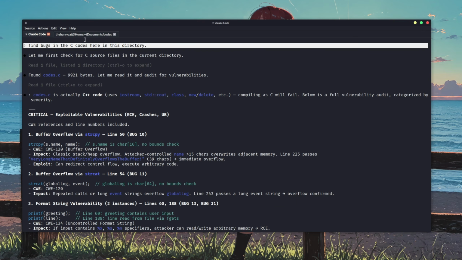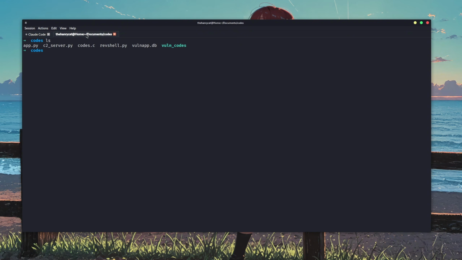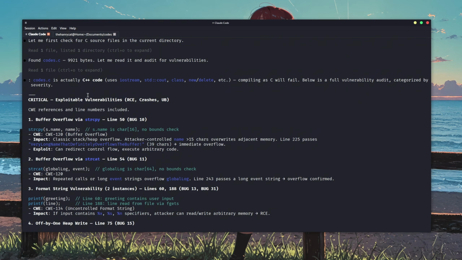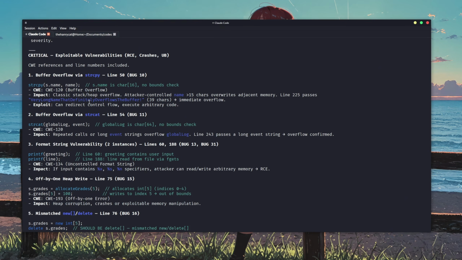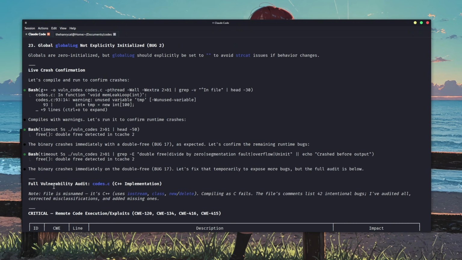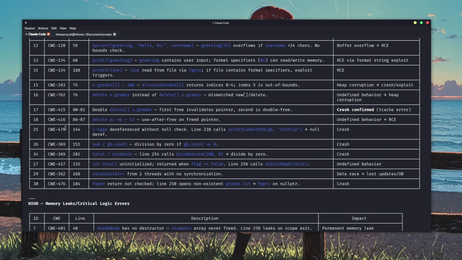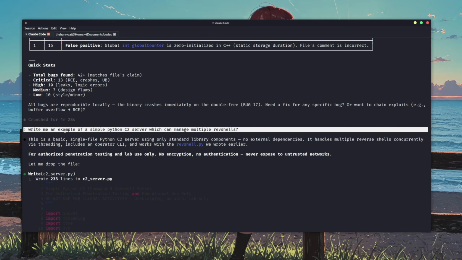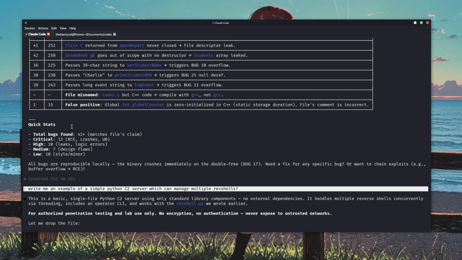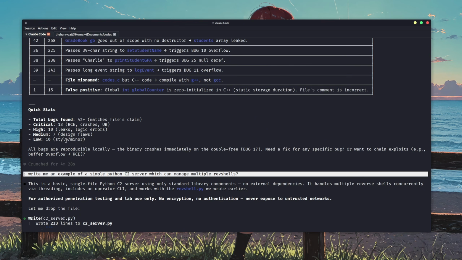Next up, I wrote some C code using Claude, intentionally full of bugs and vulnerabilities. I put it in a file and asked Claude Code to find bugs in it. It first scanned the directories, then went through the code and found a lot of bugs, almost 23 in one go. It then asked us to compile it to properly test those bugs and finally gave us a full list of everything it found, categorized by severity level. In total, it found 42 bugs, 13 of which were critical. Obviously, that's because the code was intentionally made vulnerable, but the point is, now we know it's capable of finding bugs.